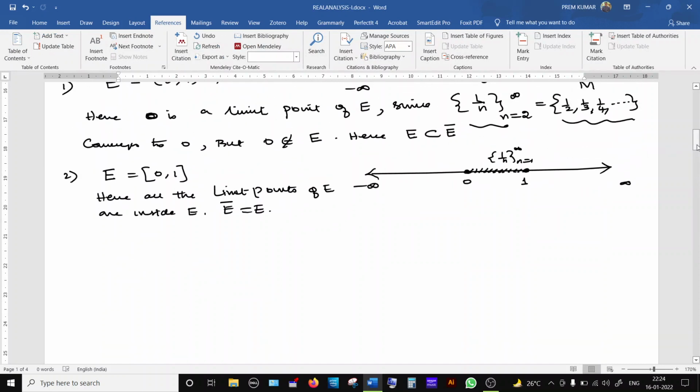Now, the main definition. What is a closed set? This is an important definition.